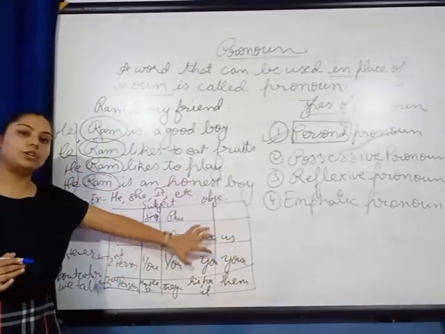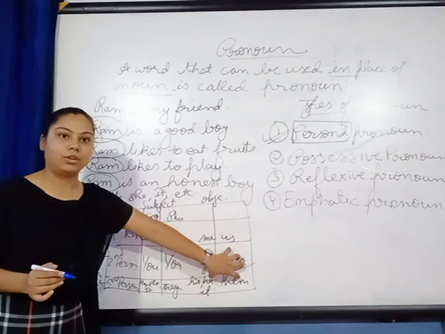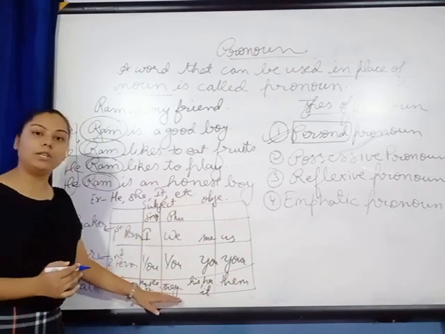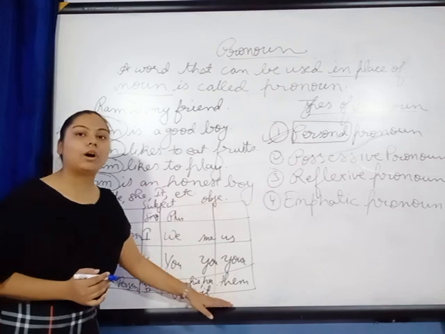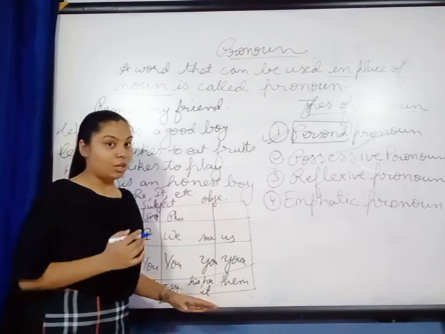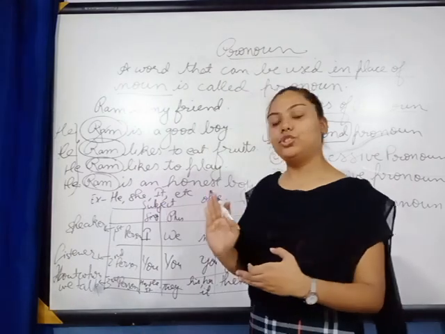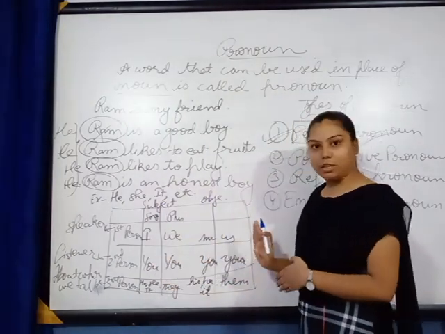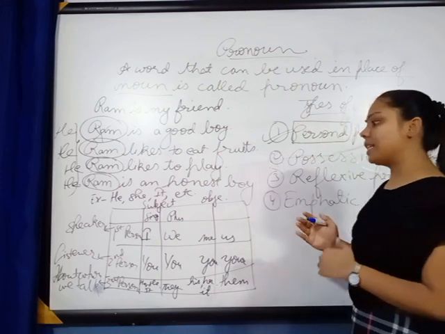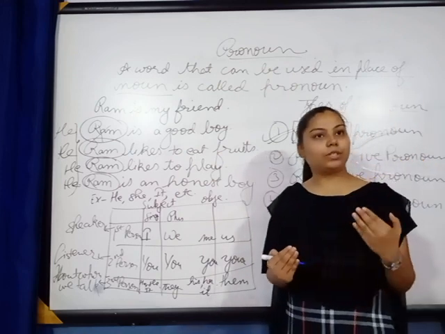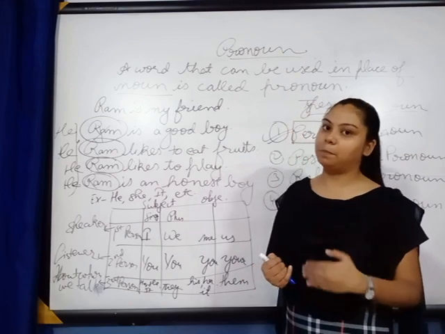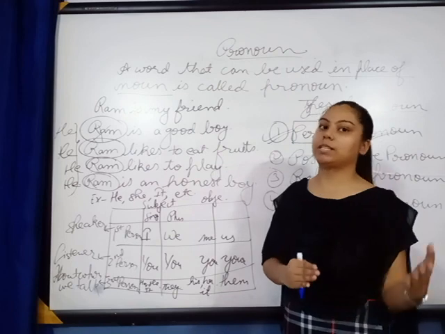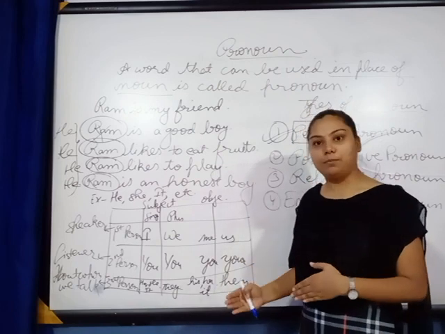So these pronouns are also personal pronouns. What is the difference? These pronouns will be used as subject and these pronouns are used as object. So you can say that a personal pronoun changes its form when it is used as subject and when it is used as object. Once again I am recalling it: a personal pronoun is the pronoun that is used in place of any person or thing. The personal pronoun changes its form when it is used as subject and when it is used as object.